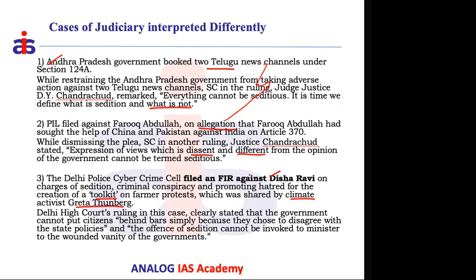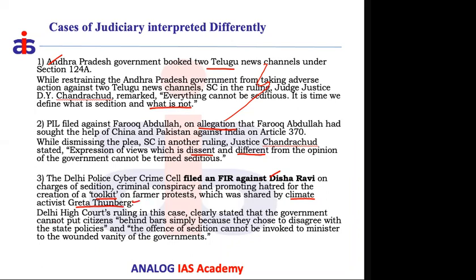booked under so many provisions. They booked cases against the individual Disha Ravi. One of the cases was under the seditious law, saying that she conspired against the Indian government by making a pact with a foreign national. That is the allegation.